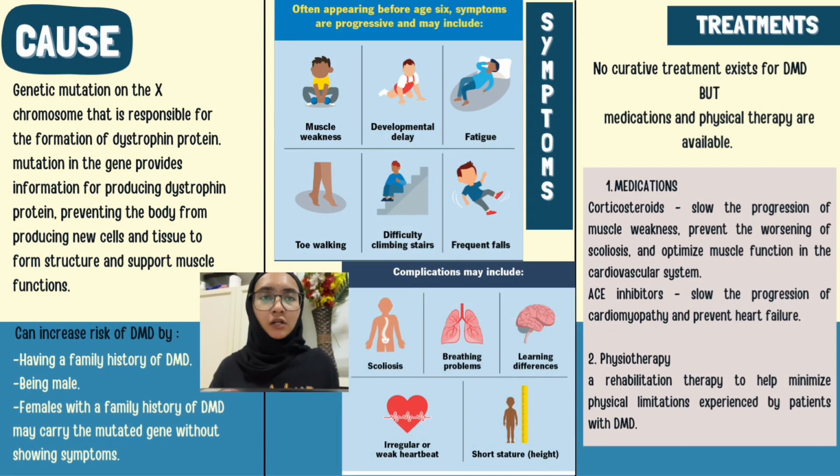So what are the causes, symptoms and treatments regarding Duchenne muscular dystrophy? DMD is caused by a genetic mutation on the X chromosome that is responsible for the formation of the dystrophin protein. Mutation in the gene that provides information for producing dystrophin protein prevents the body from producing new cells and tissue to form structure and support muscle function.